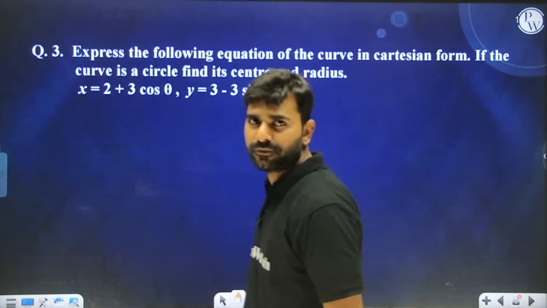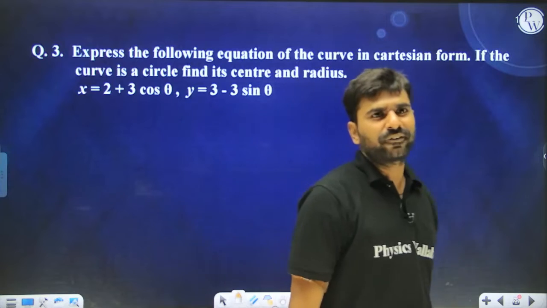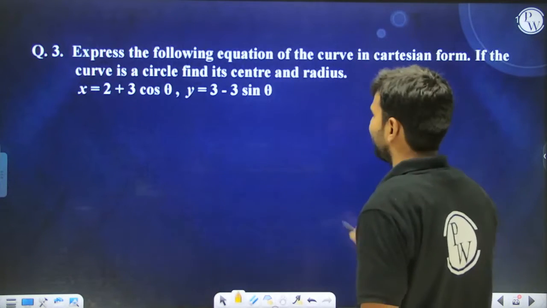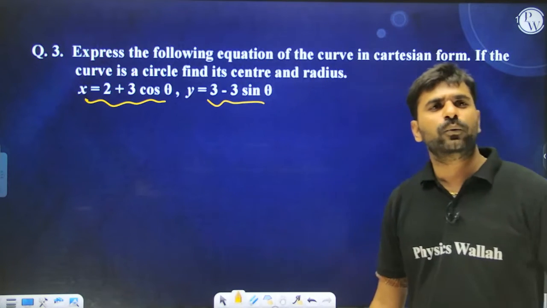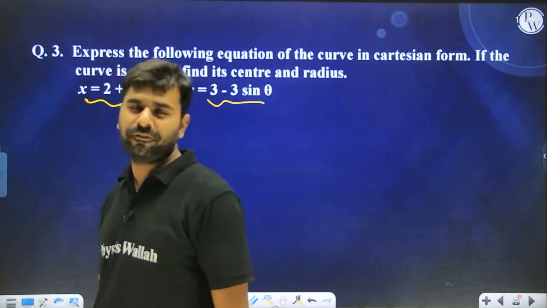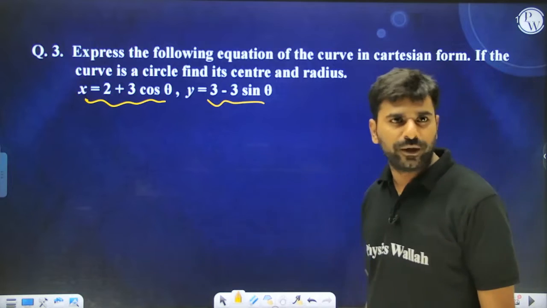Alright, express the following equation of the circle in Cartesian form. If the curve is a circle, find its center and radius. Now the moment you see that this is a parametric equation, can you guys feel that it is something like x equal to h plus r cos theta and y equal to k plus r sin theta? If yes, then you can feel quite comfortably that this is going to be the equation of a circle.